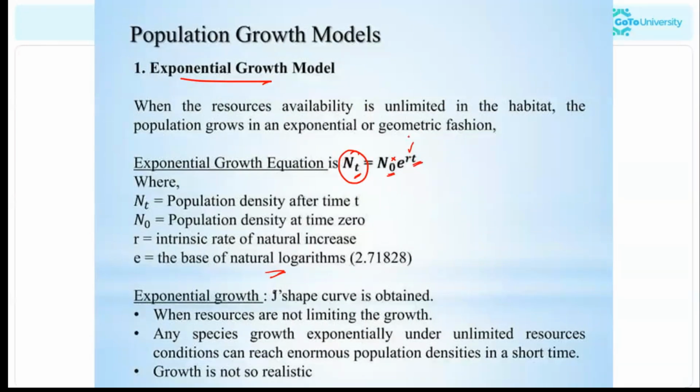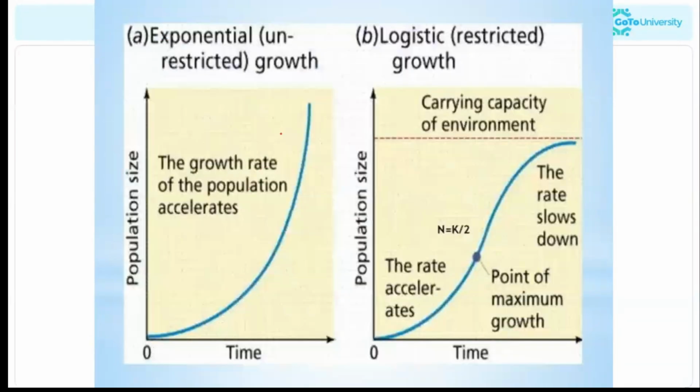This growth curve shows a J-shaped curve, and this is unrestricted growth.